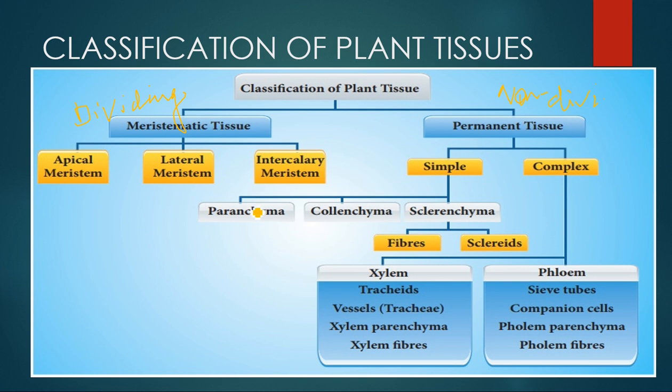So in simple we will study parenchyma, collenchyma and sclerenchyma. Yes, parenchyma, collenchyma and sclerenchyma are simple permanent tissue. On the other hand, complex has two types: one is xylem and another one is phloem. Yes, one more point we will study here is protective tissue.